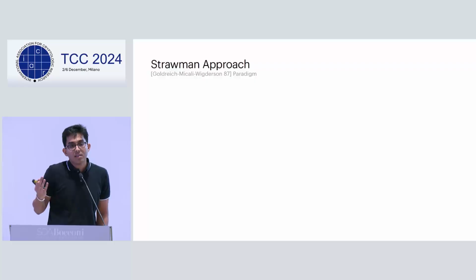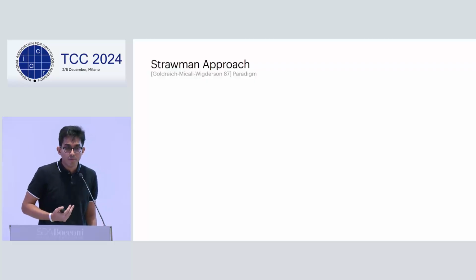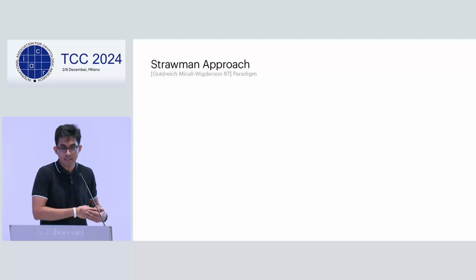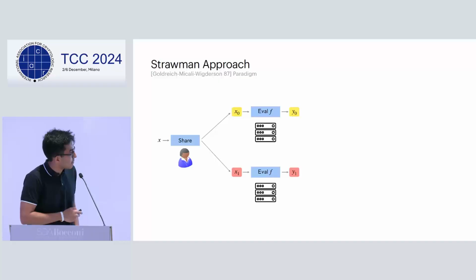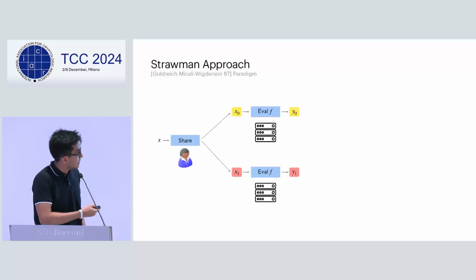So the most standard approach to go from semi-honest MPC to maliciously secure MPC is the GMW paradigm, where every party basically proves that it computed the message honestly. Following this paradigm, the client shares the input to the servers. The servers compute the HSS evaluation for some given function f to compute the output shares.